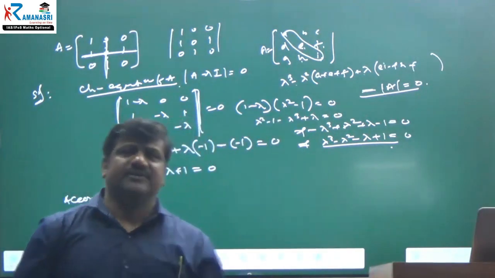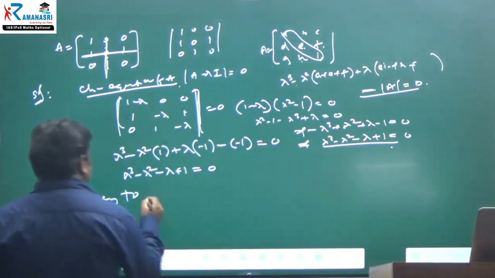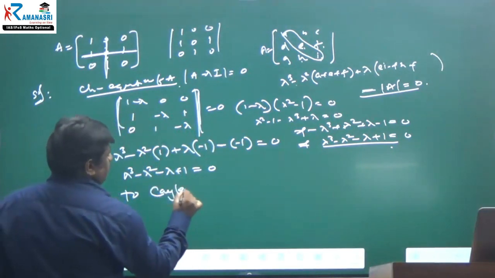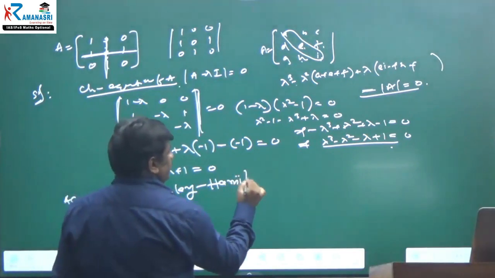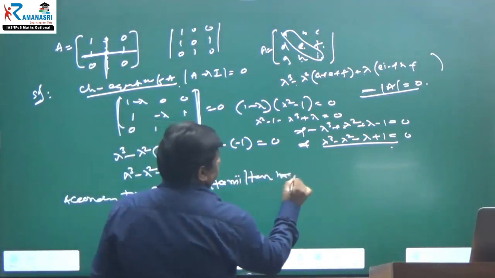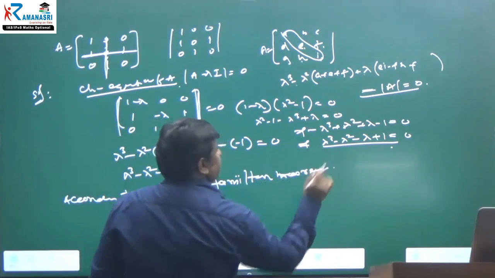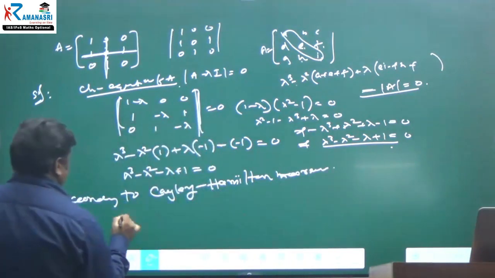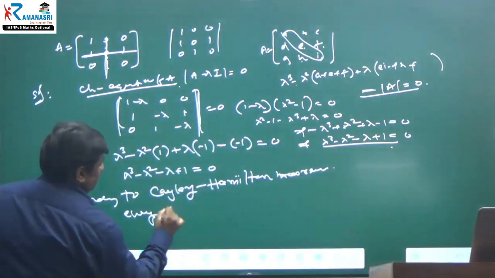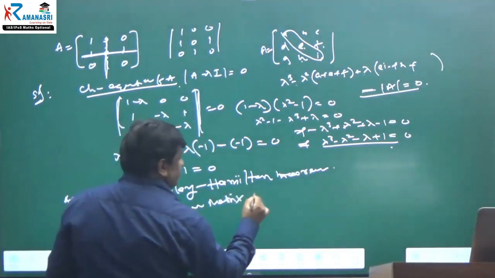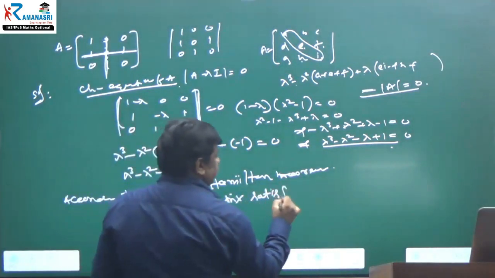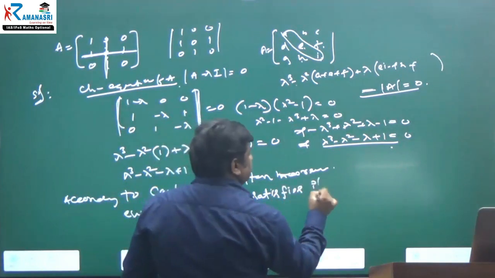Are you understanding? Right. Now, according to the Cayley-Hamilton theorem, every square matrix satisfies its characteristic equation.